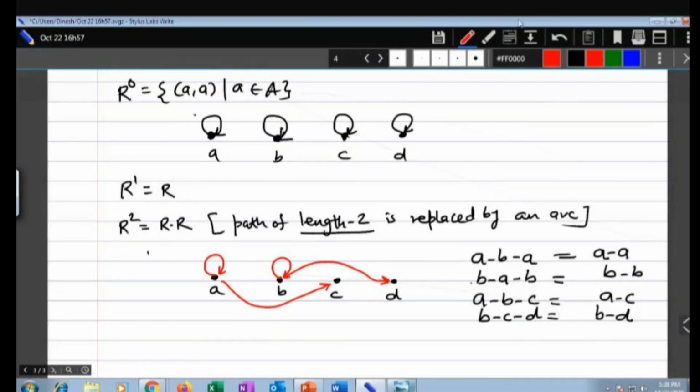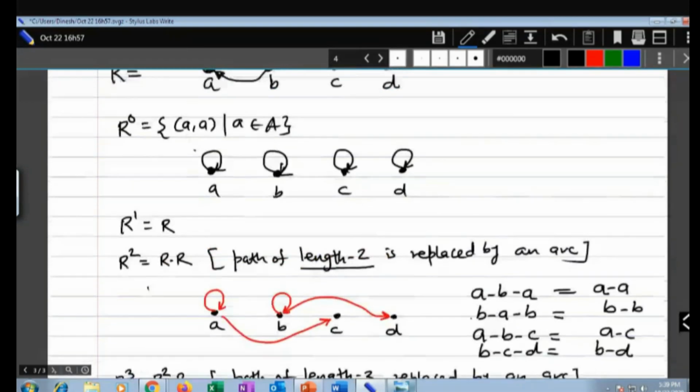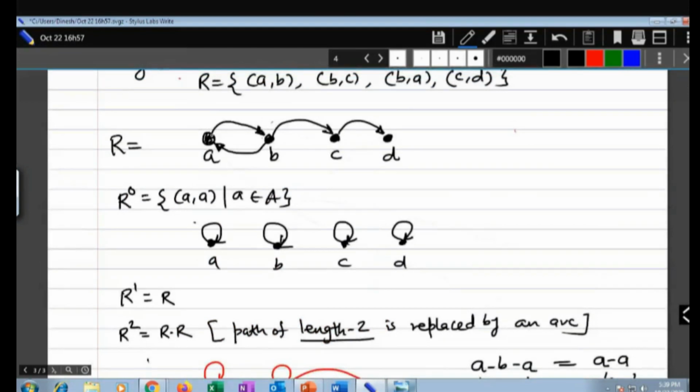Now let us proceed with R to the power 3. It is nothing but R square into R. Now what will you do here? You will find a path of length 3 replaced by an arc. So this is the funda. Now where is that path? Look at this. I hope you can see this. A to B, B to C, C to D. Then you will have an arc for A to D.